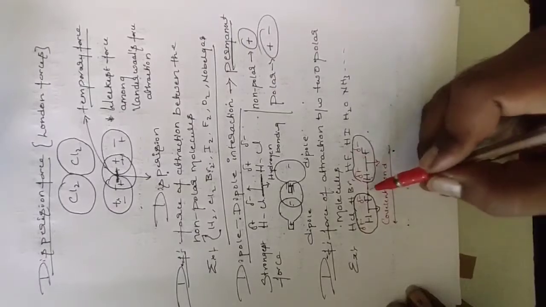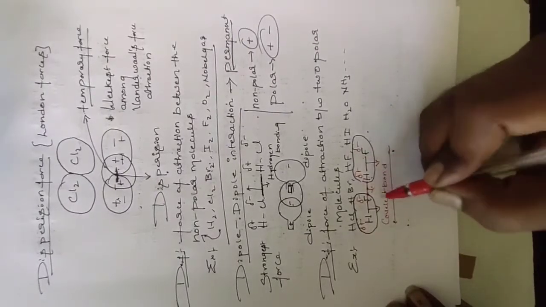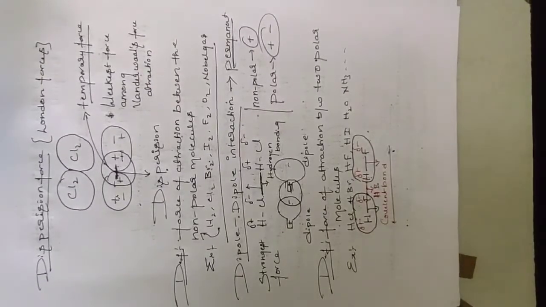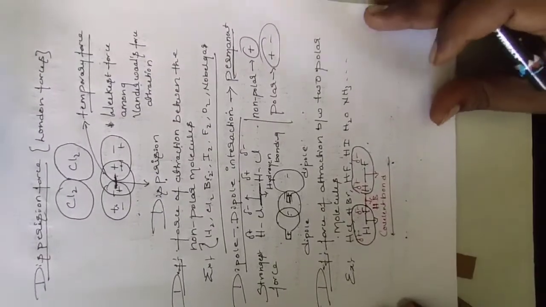In that we are talking, this is hydrogen bond. I will write Hb because there is no space.